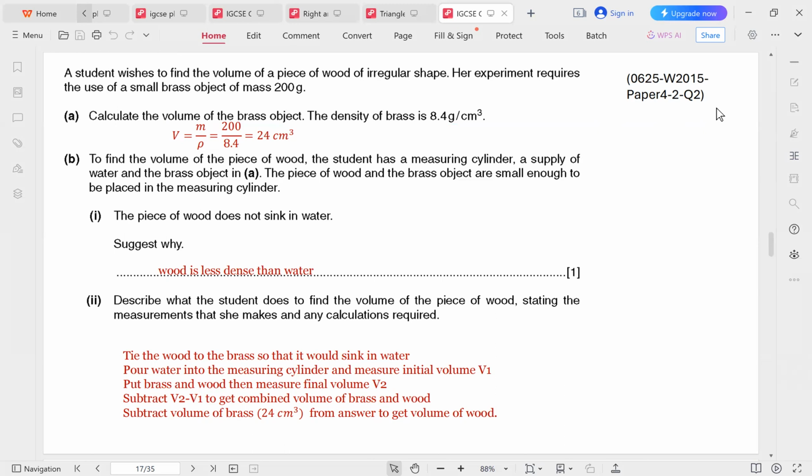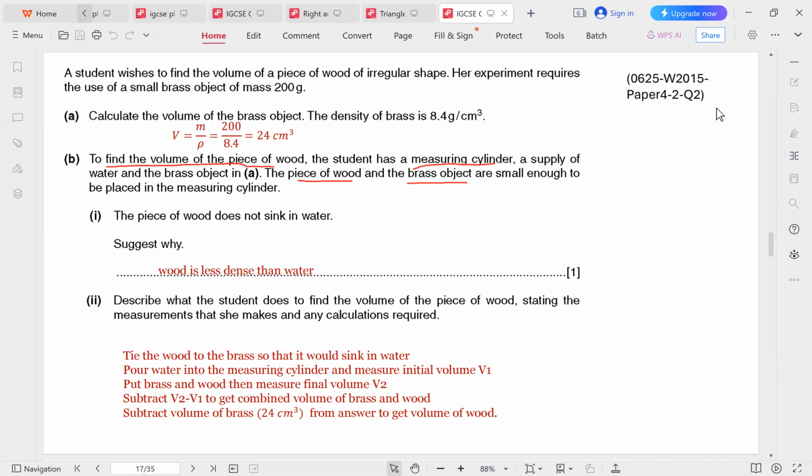In double I, we are required to describe what the student does to find the volume of the piece of wood, stating the measurements that she makes and any calculations required. So let's retell what the problem is. We want to find the volume of a piece of wood, and we have a measuring cylinder, and we have a piece of wood attached to a brass object.